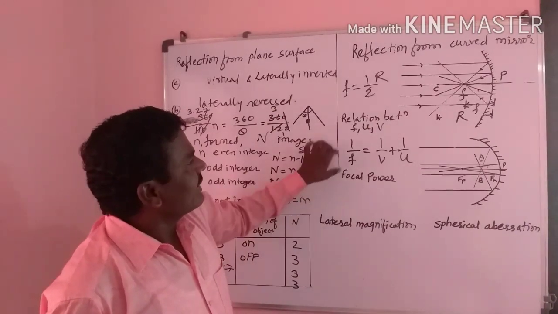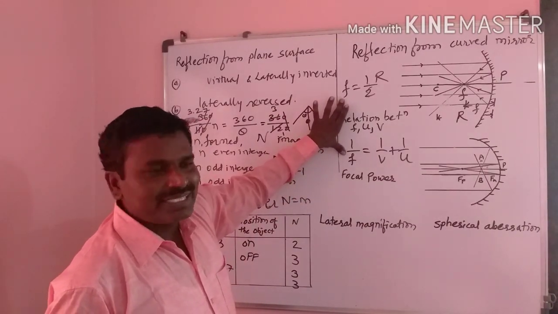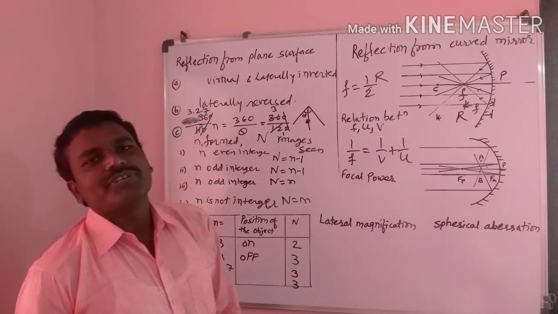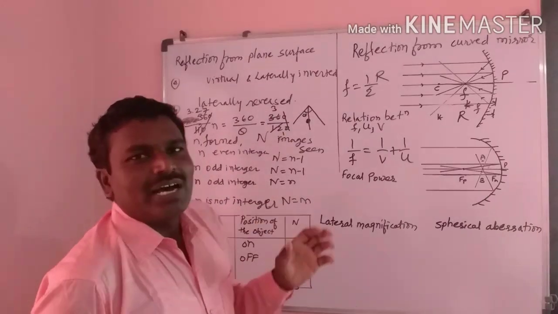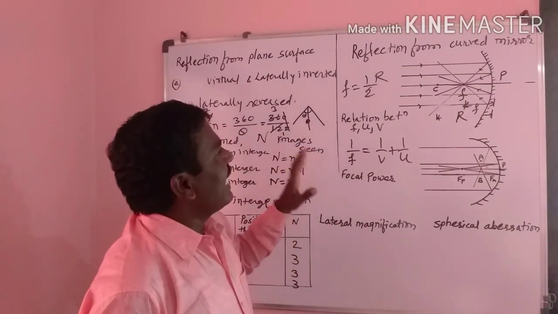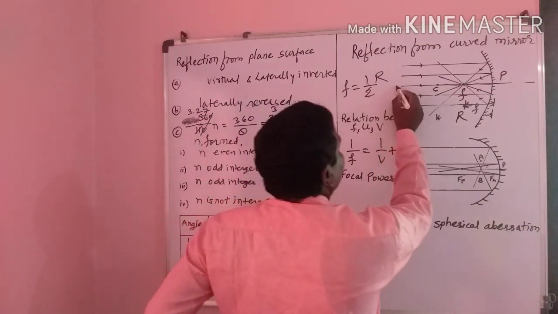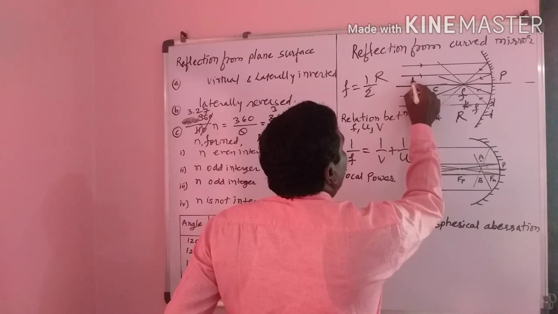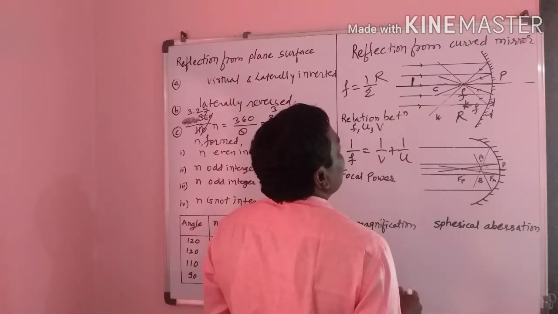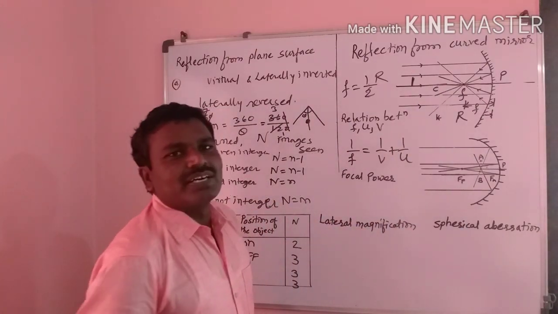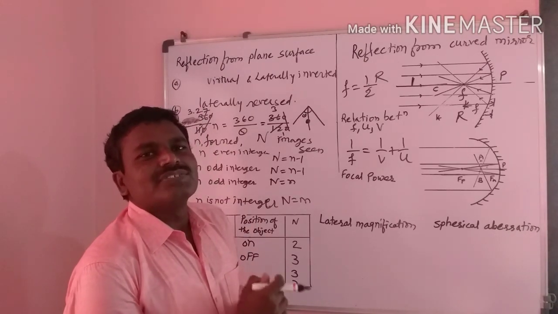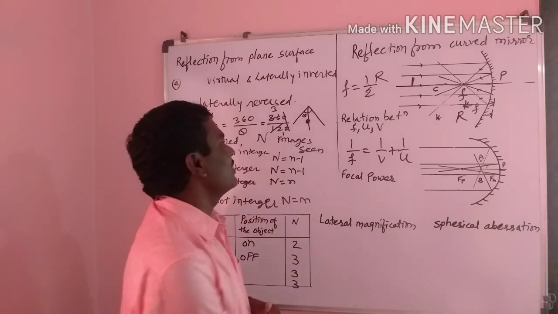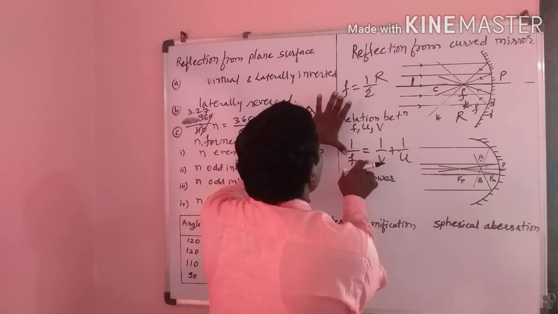When we consider these two equations, there is a basic assumption. If this is the principal axis, and this is the object, the object and image are always considered to be close to the principal axis. This is the first assumption when we consider these two equations.